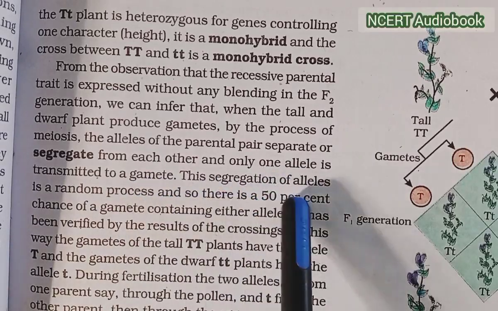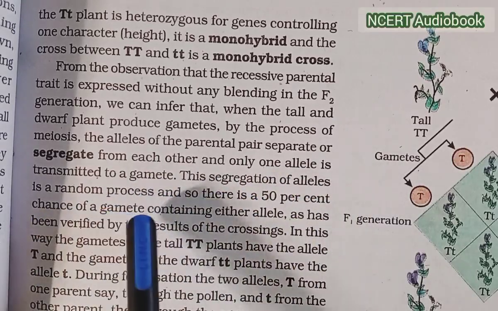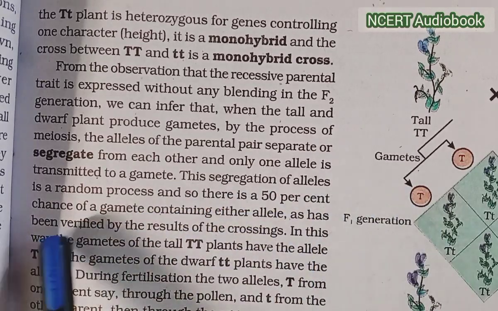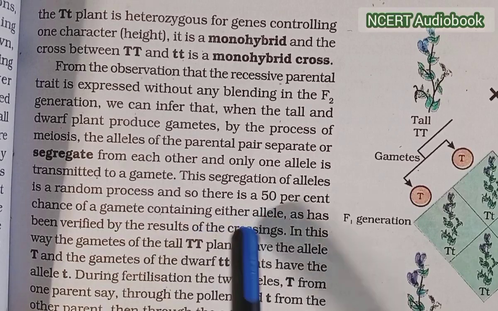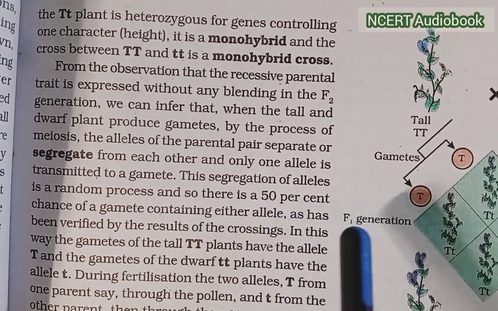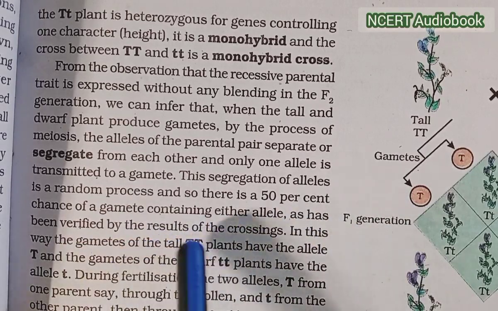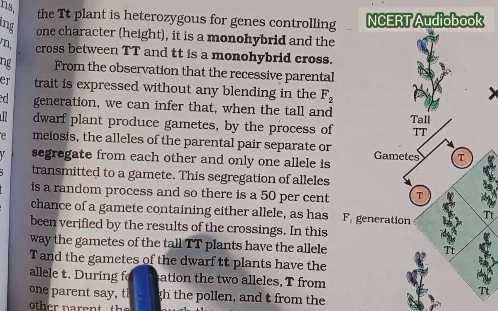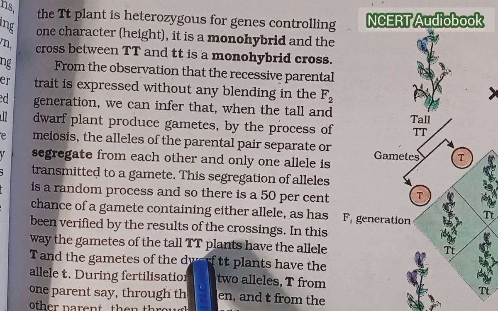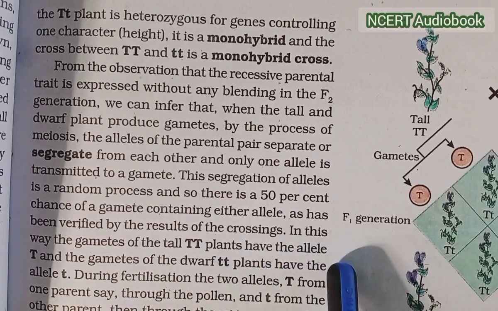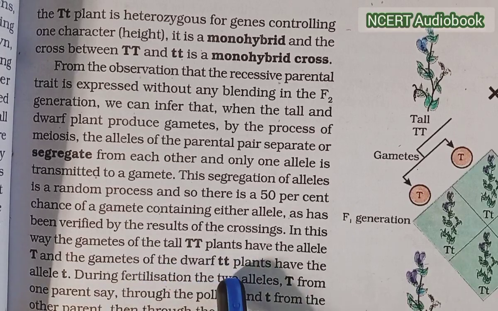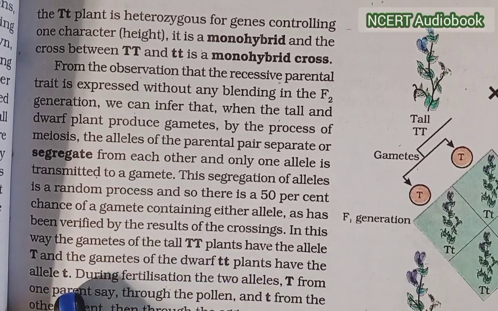This segregation of the alleles is a random process, so there is a 50% chance of the gamete containing either allele, as has been verified by the results of crossing. In this way, the gametes of the tall capital T plants have the allele capital T and the gametes of the dwarf small t plants have the allele small t.